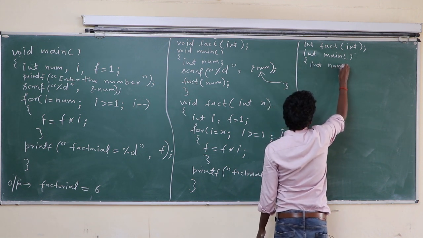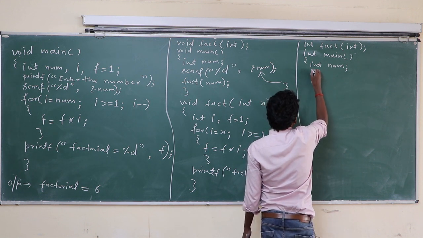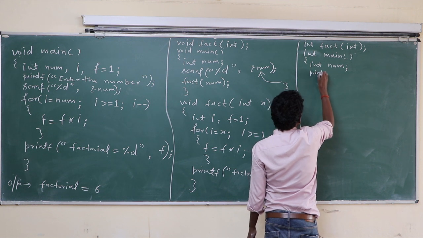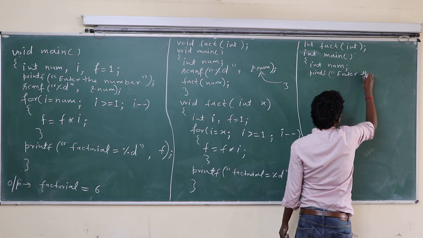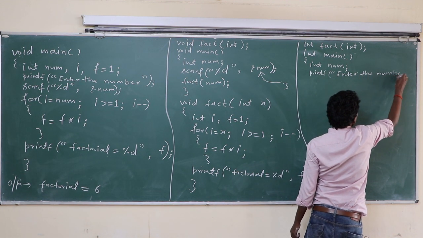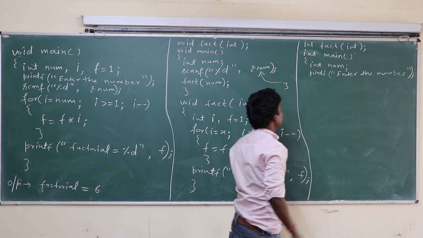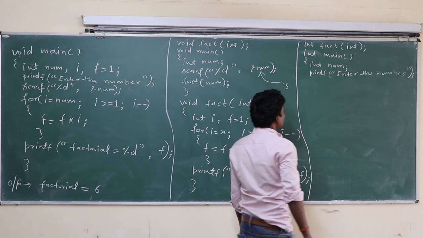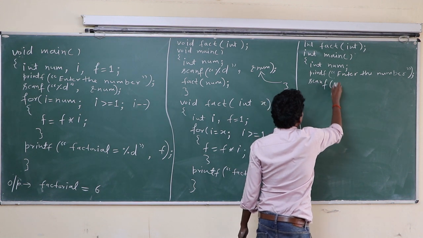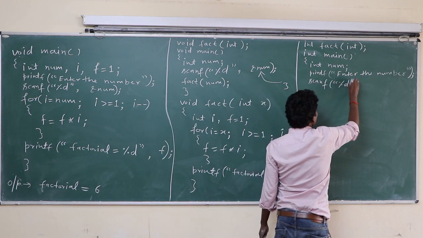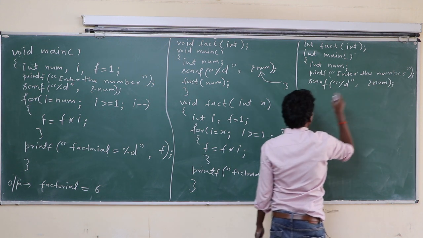Int num, printf "enter the number for factorial". Number has been inputted here.